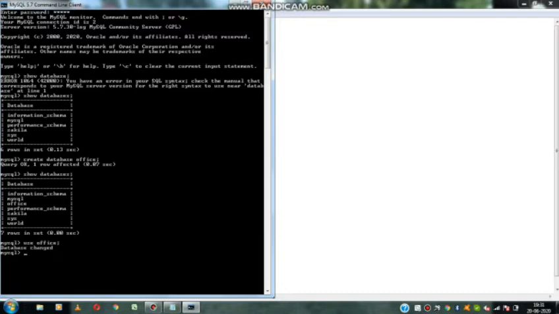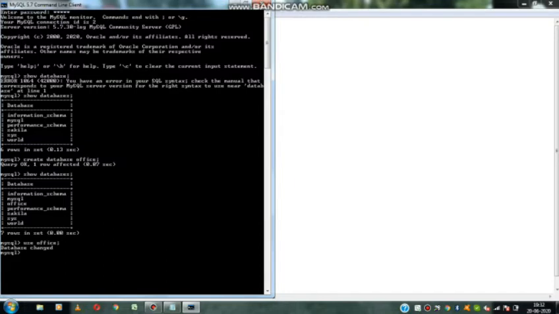Now it is showing database changed. From now, whatever information I am going to store, all that information is going to be stored in the office database. So for that, the command we have to use is use office. Now it will show database changed.